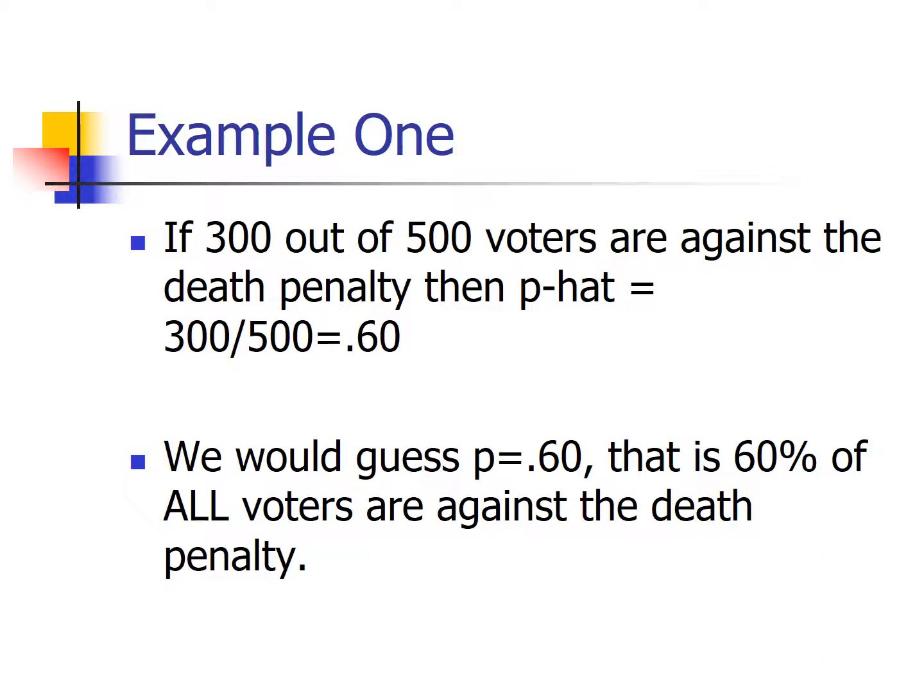So, for example, if 300 out of 500 voters are against the death penalty, then our p hat would be 300 over 500, which would be 0.60 or 60%. Our best guess for the percent of all voters that are against the death penalty would be 60%.